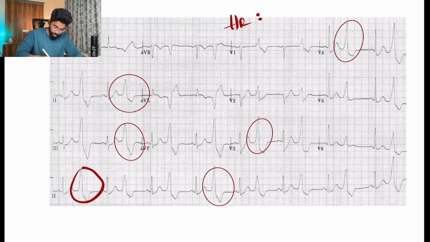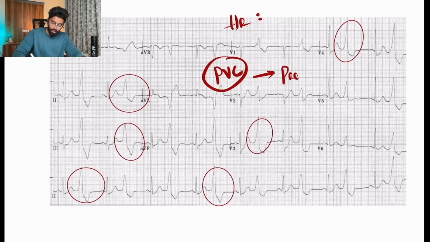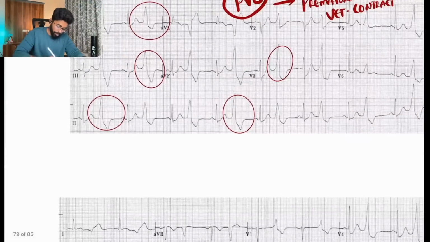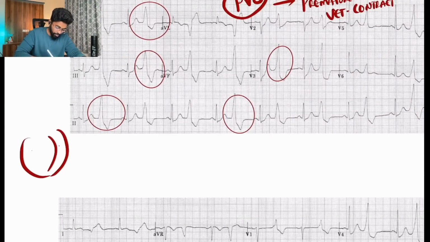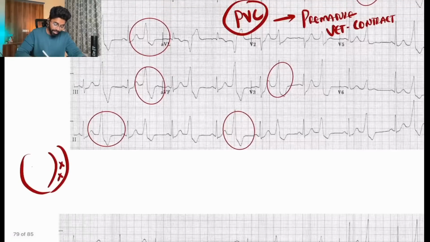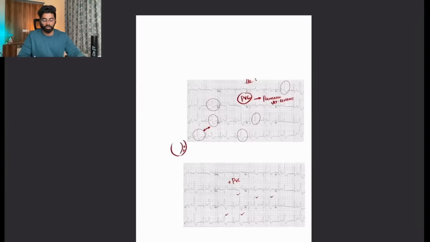These are nothing but PVCs, premature ventricular contractions due to some problem in the ventricles, either due to an ectopic fibrotic focus being developed in the ventricles. Sometimes a conduction abnormality can be clearly seen on the ECG as this morphology of QRS, and those are nothing but premature ventricular contractions.